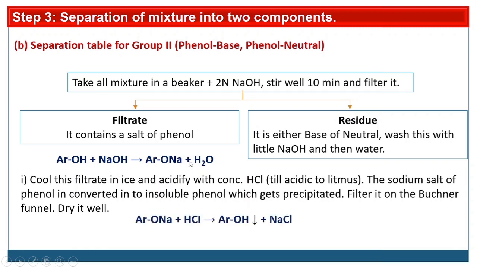So what is the reaction? In the filtrate we have the soluble sodium salt of phenol, that is sodium phenoxide. If you are using concentrated HCl, it is converted again into phenol, a protonation reaction. So again phenol, which is insoluble, is obtained as a precipitate. In this way, the first residue is the base or neutral, and the second residue is the phenol.